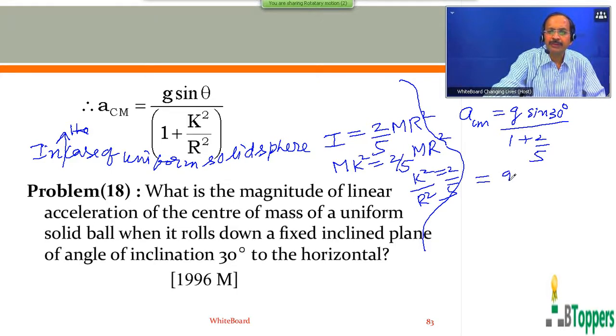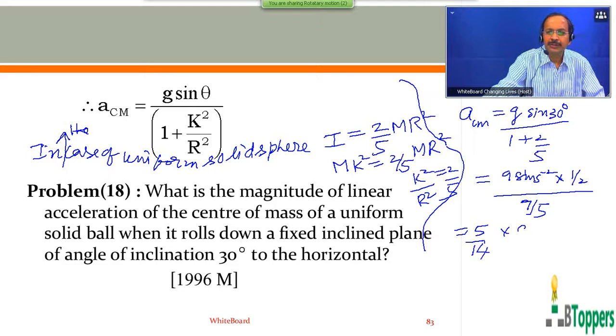This you can simplify further. Taking g as 9.8 meters per second square, sin 30 degrees is equal to 1 by 2. So the denominator becomes 7 by 5. That is 5 by 14 into 9.8 meters per second square.